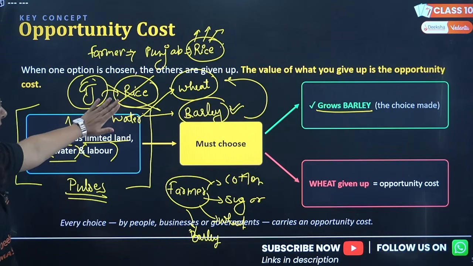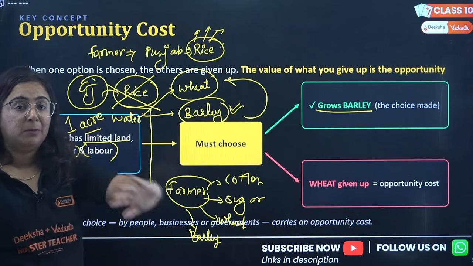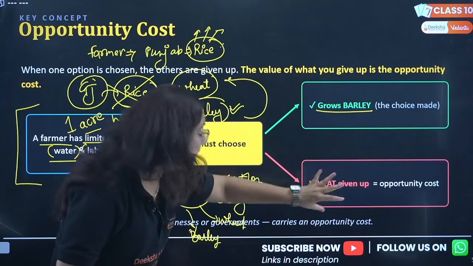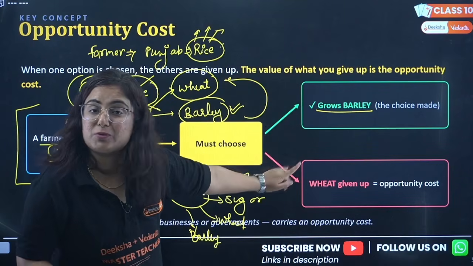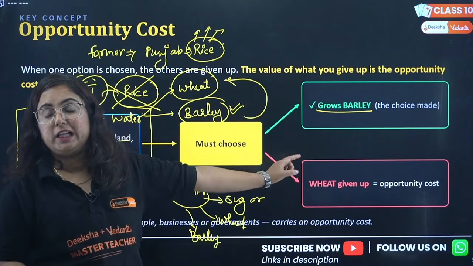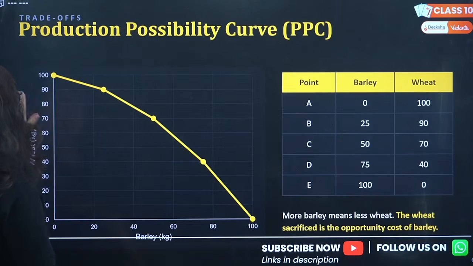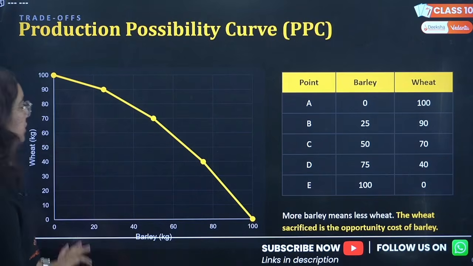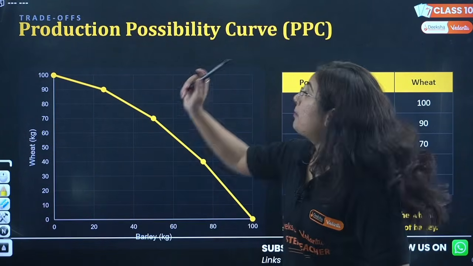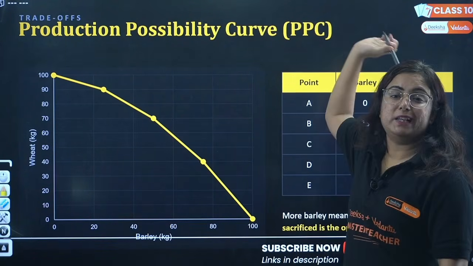So what I am telling is, there are choices among farmers. They choose the best but leave the other option, and that option is known as what? Opportunity cost. The second option itself is known as opportunity cost, beta. Let us see a curve that is formed because of this opportunity cost, that is the production possibility curve.